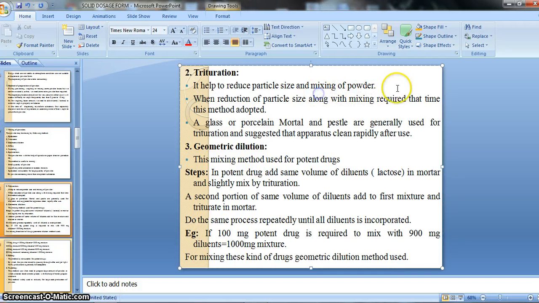Similarly, rice paper is made from rice, and that rice paper is used for manufacturing sachets. The sachet is also called a vapor capsule. Sachets are a solid unit dosage form, countable, and made up of rice paper.